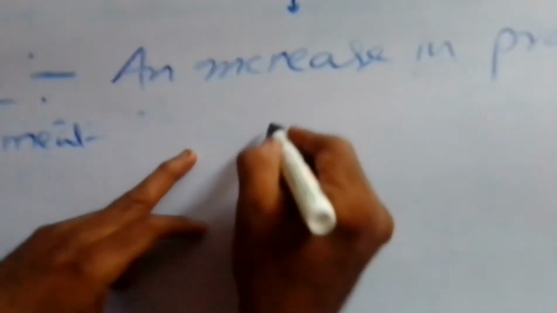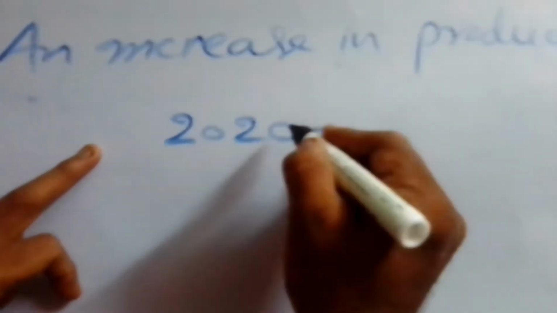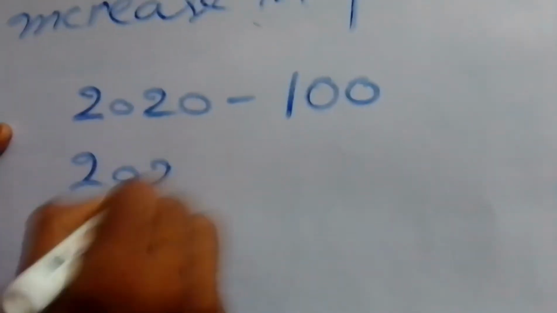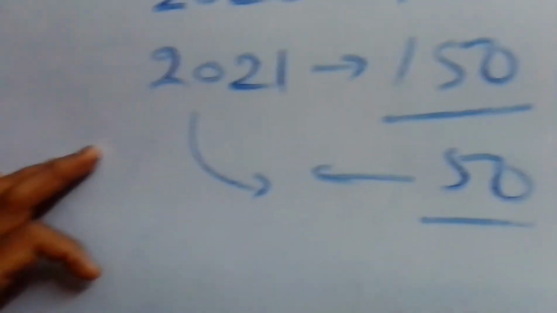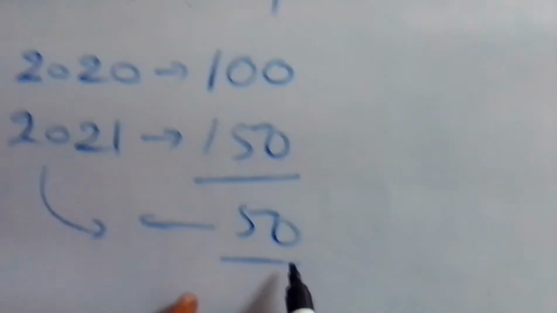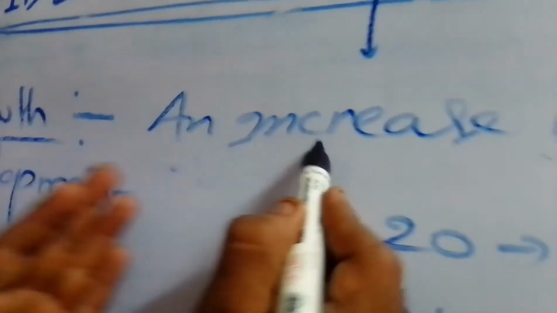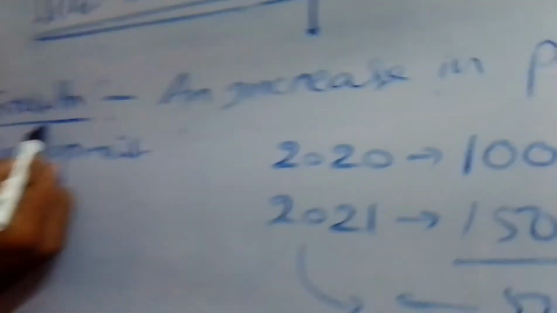So we have to learn what the meaning of growth is here. What does growth explain for us? An increase in production. An increase in production is called growth. It means in the year 2020, suppose an industrial owner produced 100 articles, and in the year 2021 the same producer produced 150 articles. So the 50 extra articles he produced, that extra production is to be called an increase in production. An increase in production is called growth.